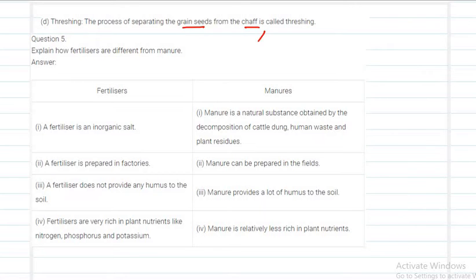Then how will you do the threshing? You will do the threshing using a combine machine, right? And you can also do the threshing using the winnowing method. Winnowing is also a method which is used to separate the grains from the chaff. The combine is a machine which is used not only for threshing, it is also used for harvesting. These two things I have discussed in my videos. Next, we need to know about the difference between fertilizer and manure. They are given in your textbook.